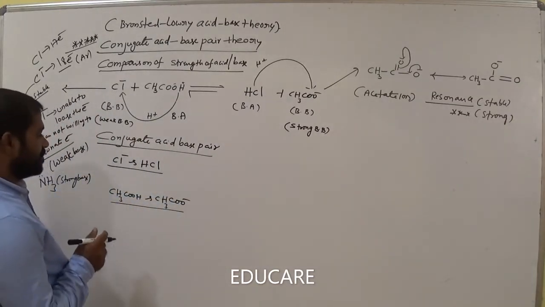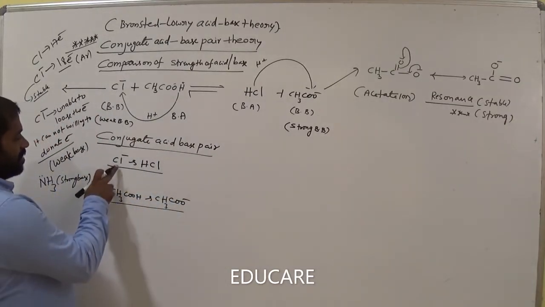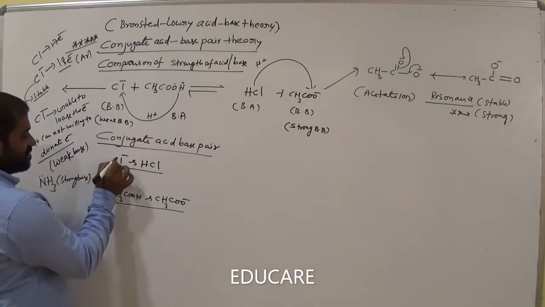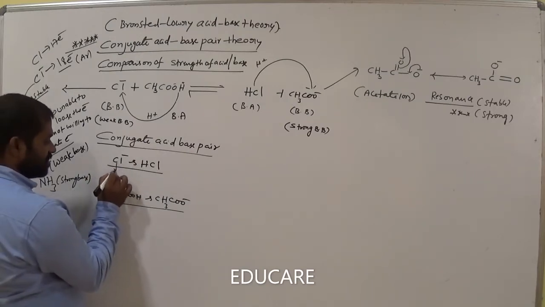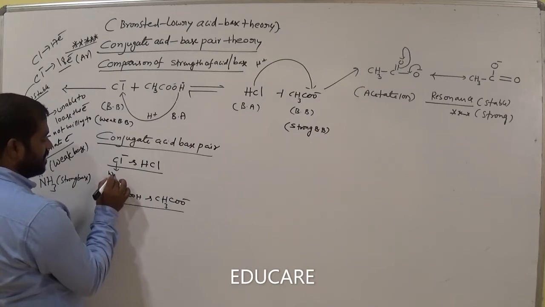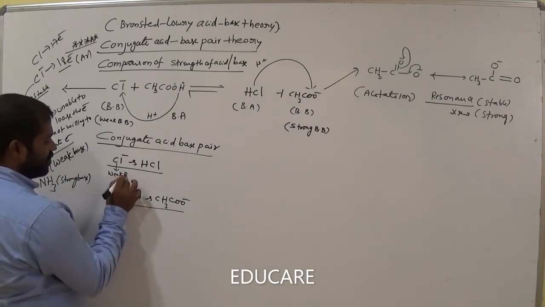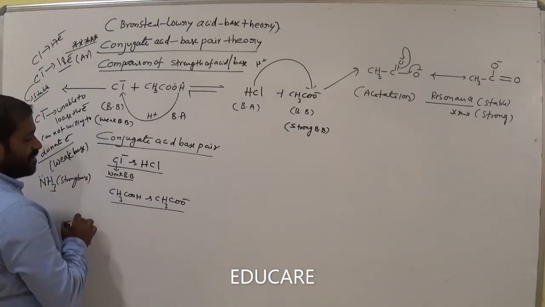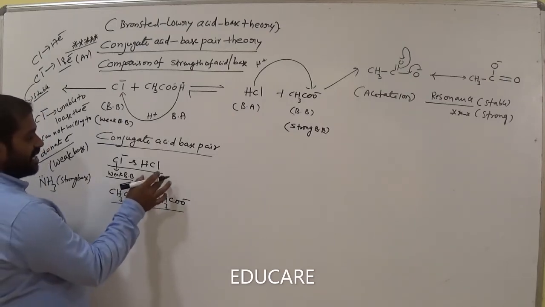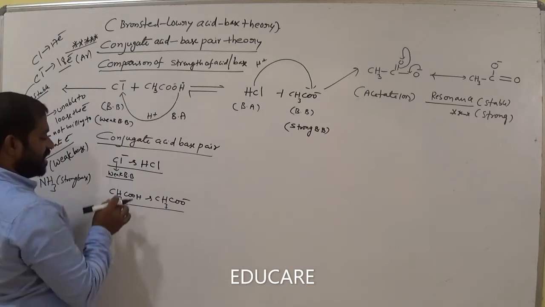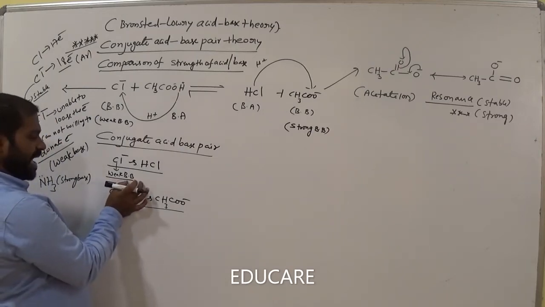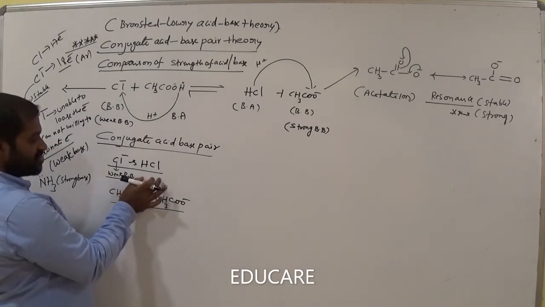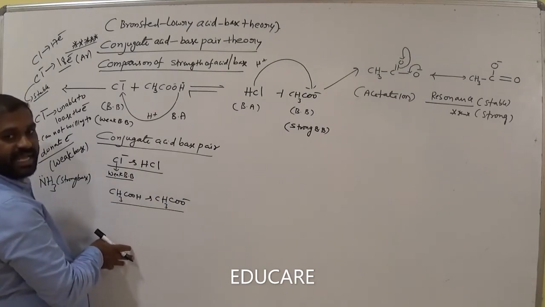This is a very important concept. This is a weak base, am I right? Now this one is the Bronsted acid. Remember, a weak base has a strong conjugate acid.